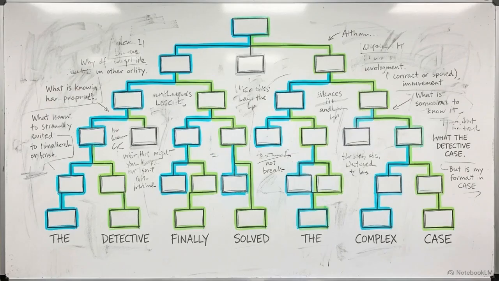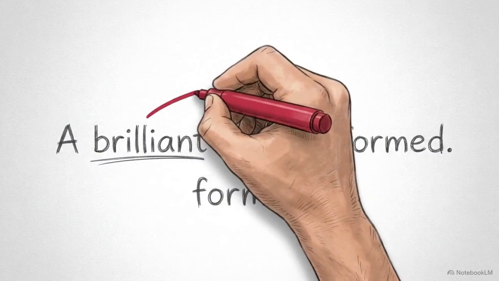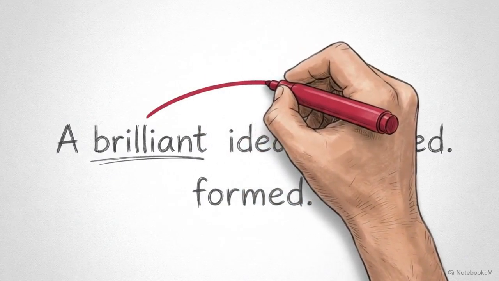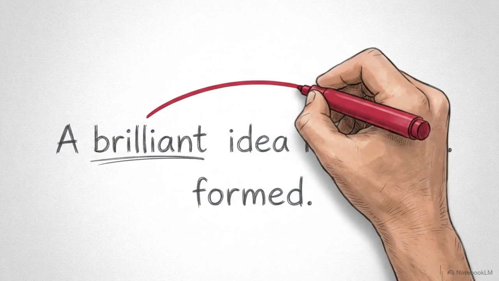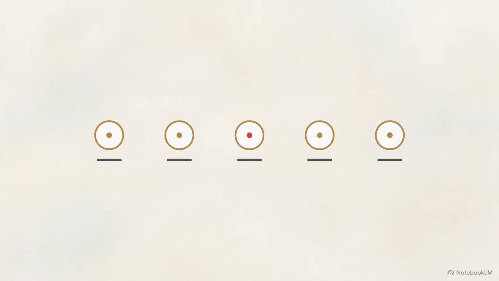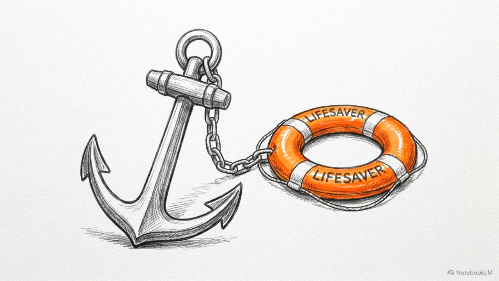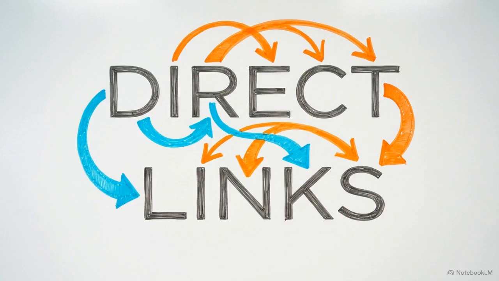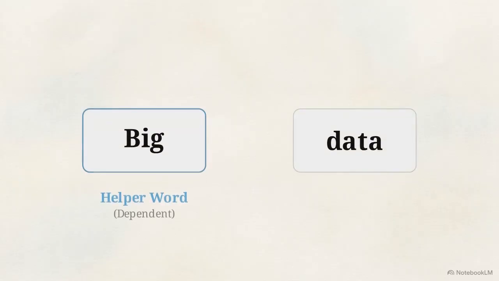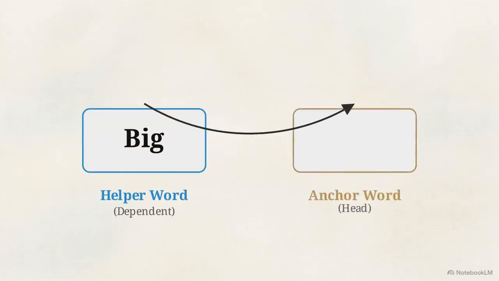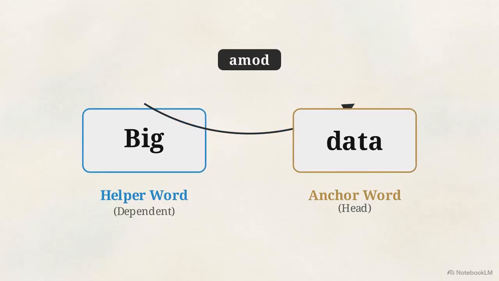we intended. Sometimes, however, broad groups aren't enough. The AI might need to know exactly which specific word is modifying another. In this case, the computer looks at the sentence as a series of one-to-one connections. It identifies an anchor word and then finds the helper word that describes it. This style of mapping is called dependency parsing. For a phrase like big data, the computer points an arrow from the helper word big to the anchor word data. It establishes a clear, direct relationship.